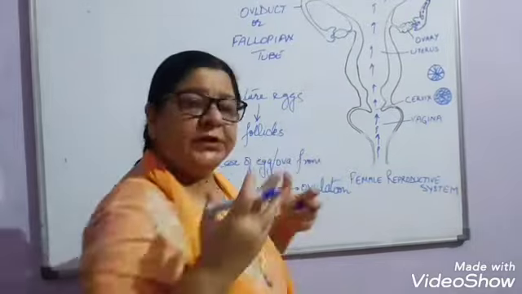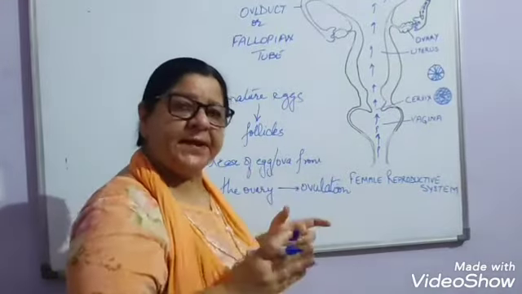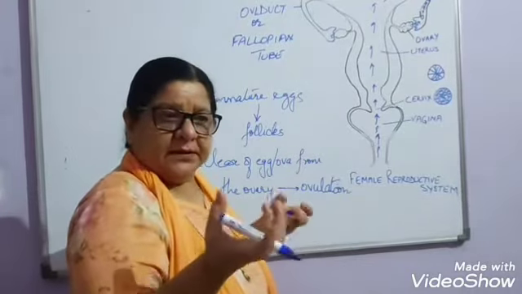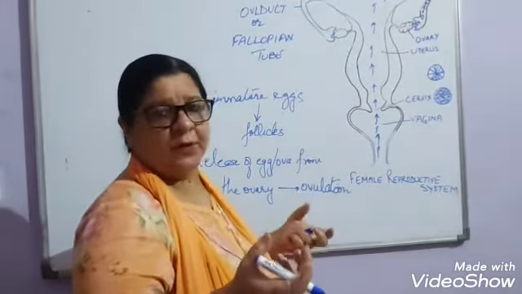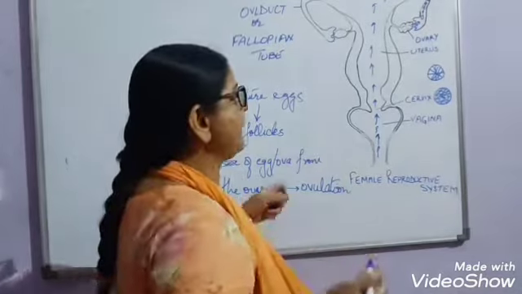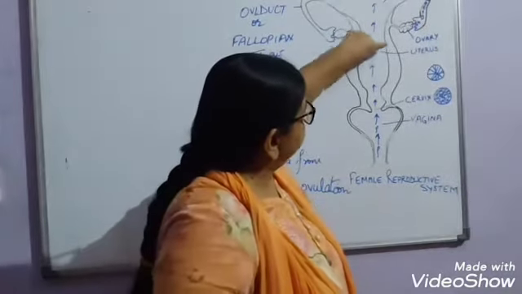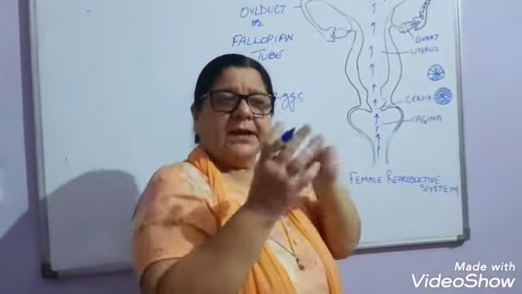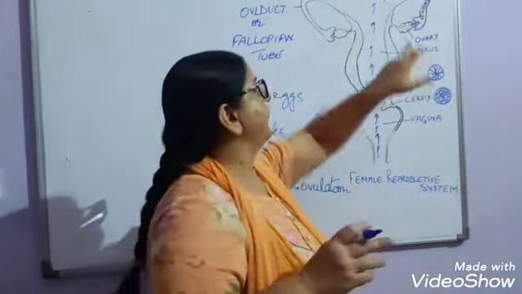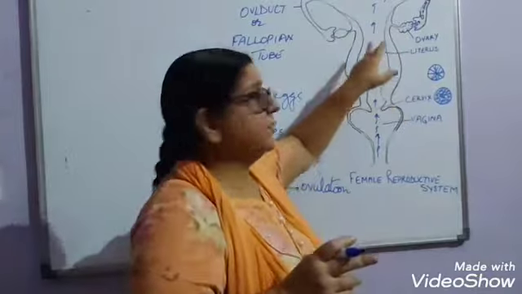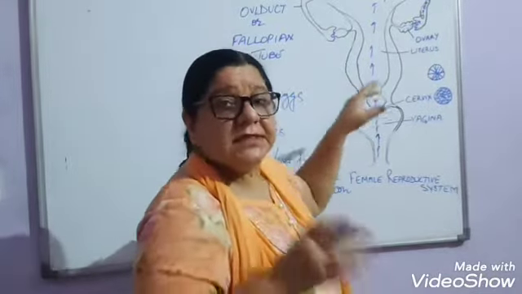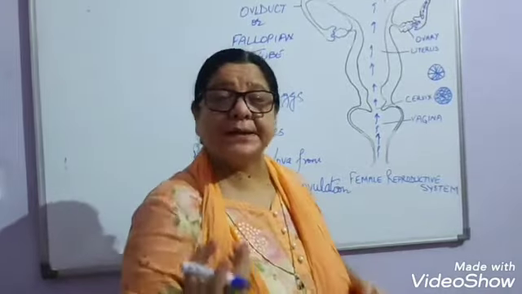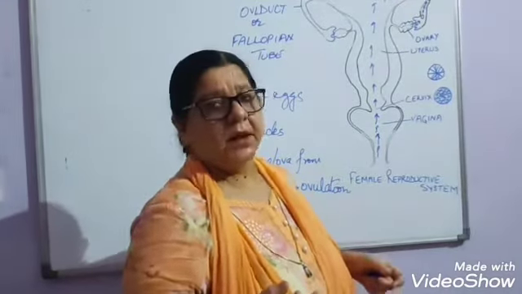Meanwhile, when ovulation takes place, that is the time when the egg is released from the ovary, the uterus starts preparing itself to receive the zygote. How does it prepare itself? It develops a very thick, soft lining on both sides. This lining is rich in blood capillaries.